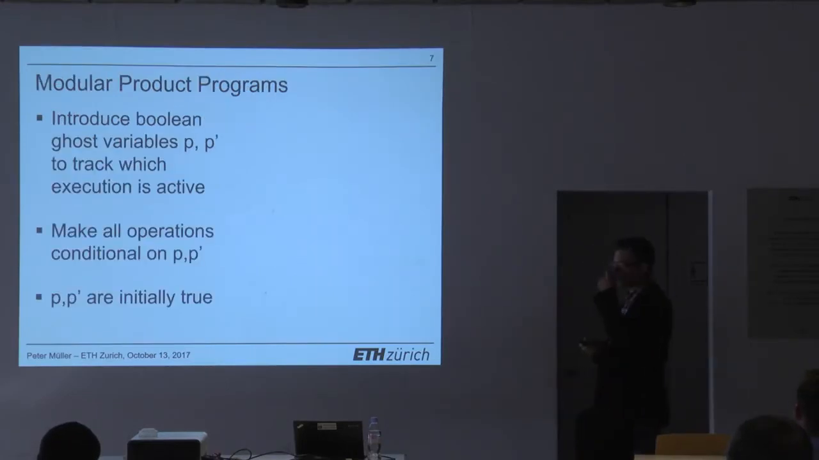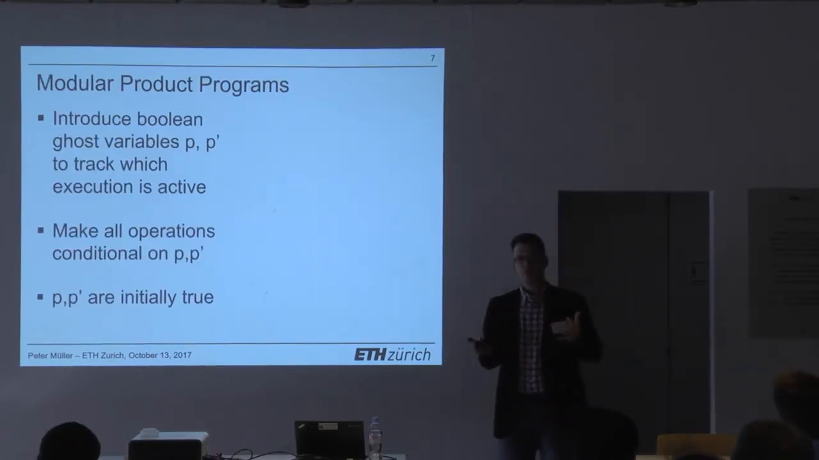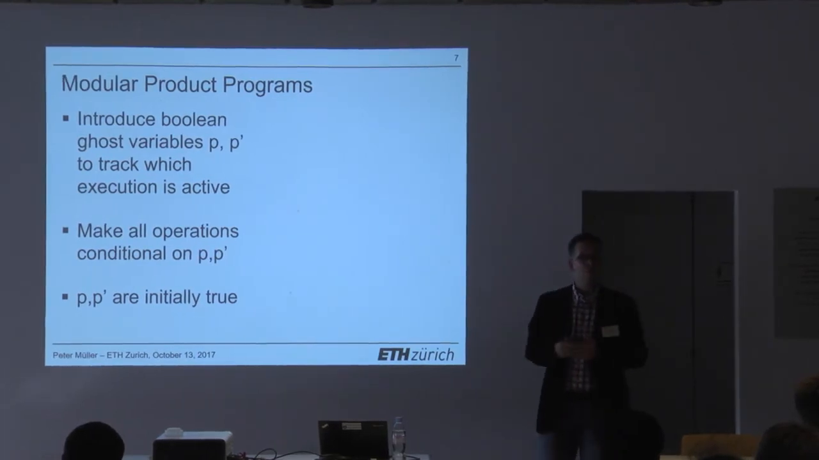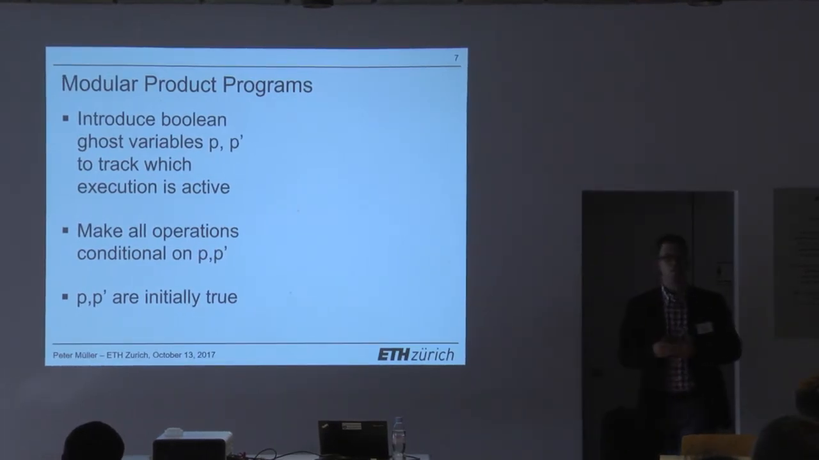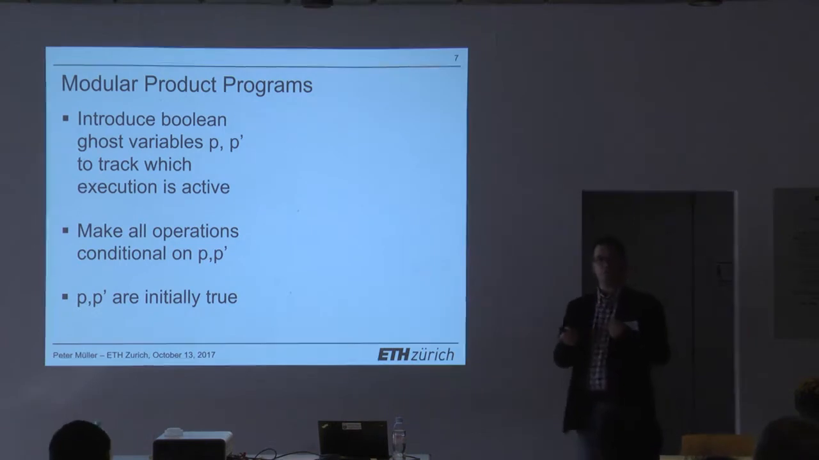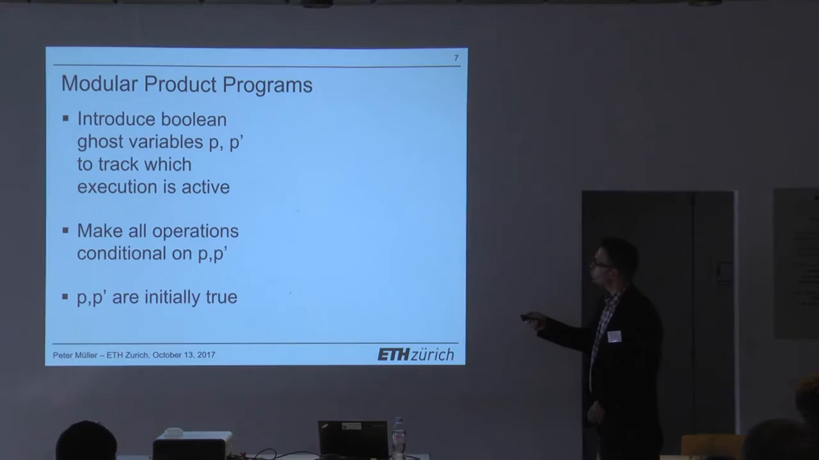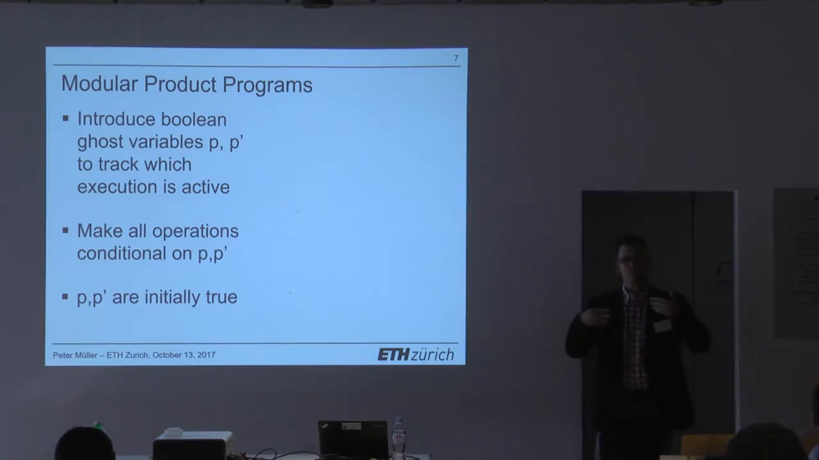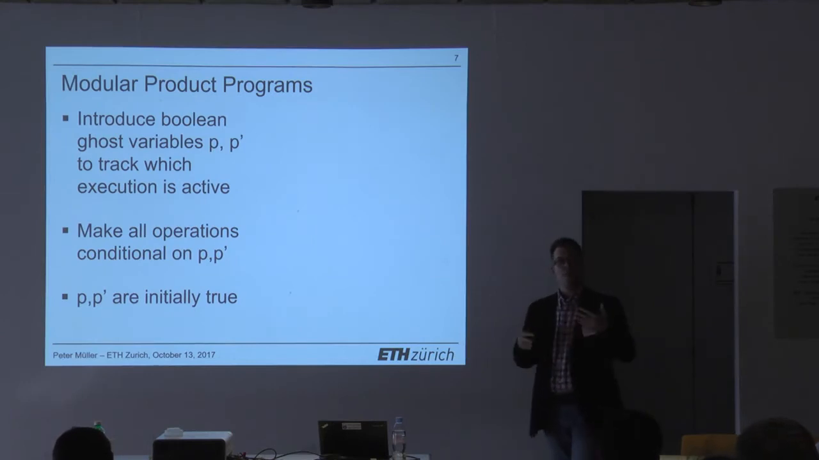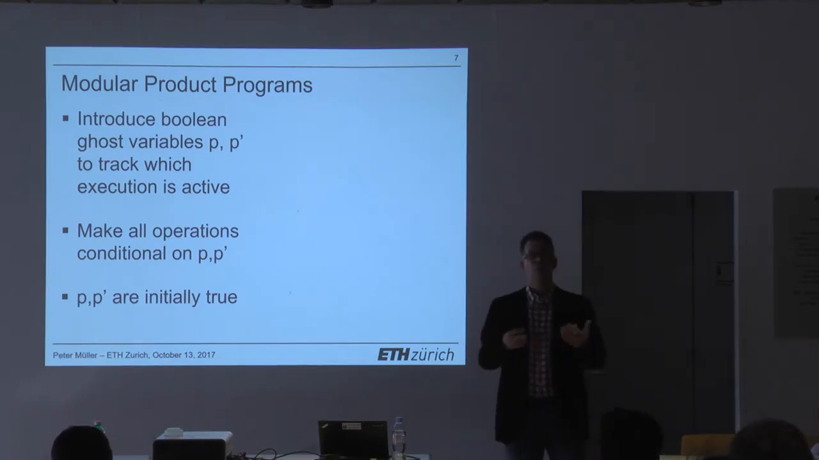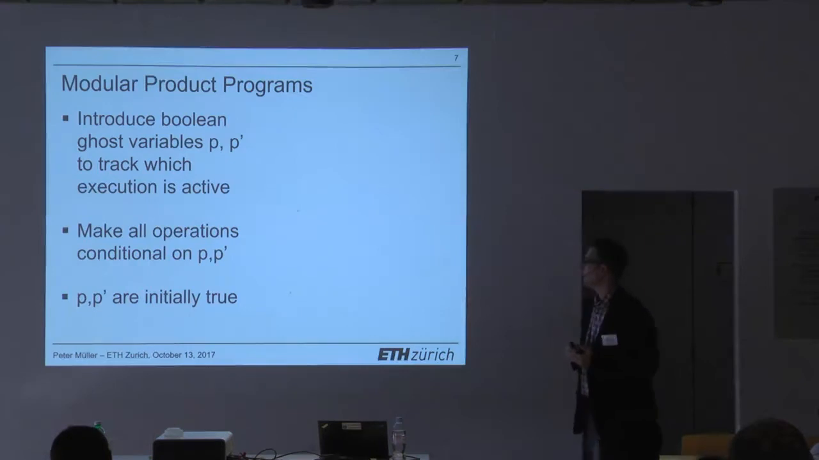So the idea basically is the following. We also construct a program that represents both runs of your original program. And in order to express which of these two runs are currently active, actually doing something, we use two Boolean ghost variables, p and p prime. So those are initially true, and they say, well, both programs want to run, but depending on how conditionals work out, they might become false along the way.